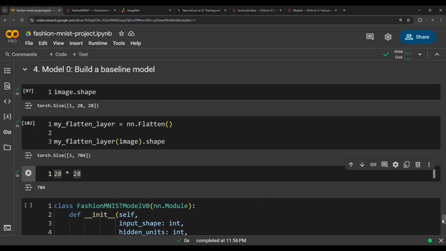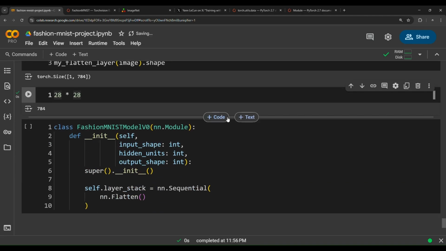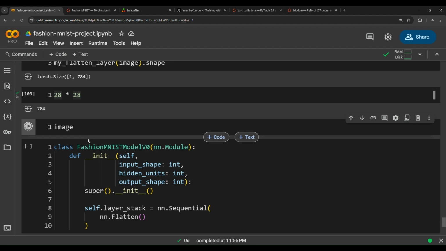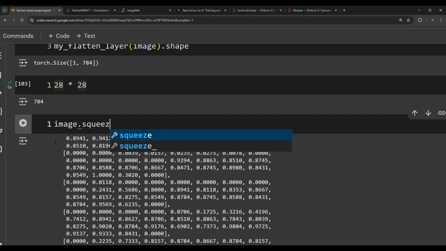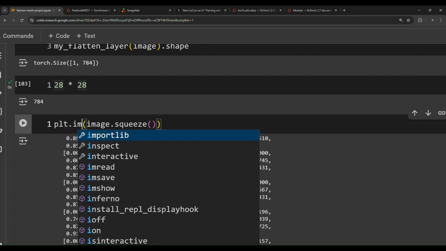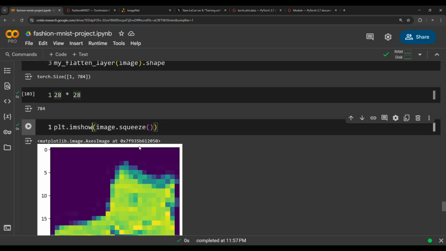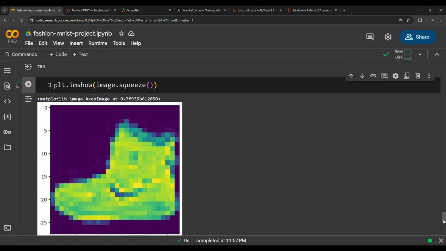Okay? So now, if you want to visualize this image, we have image, this tensor, dot squeeze, and then pass it to plt.imshow. Notice we will get this image, ankle boot. But we don't want the image to be of height and width. We need to collapse this tensor, get rid of the dimensionality and make it just one long vector that contains the height and width as one long dimension.